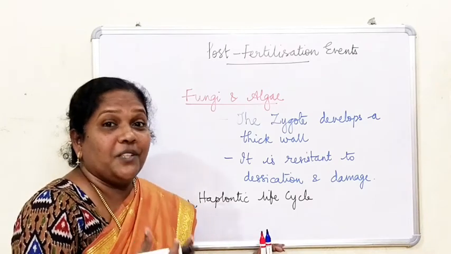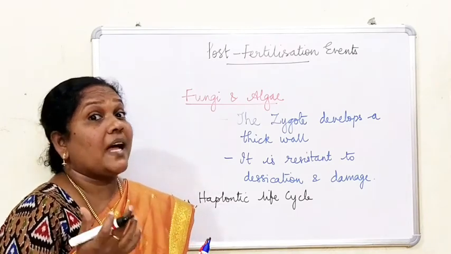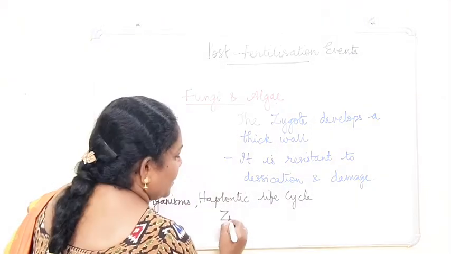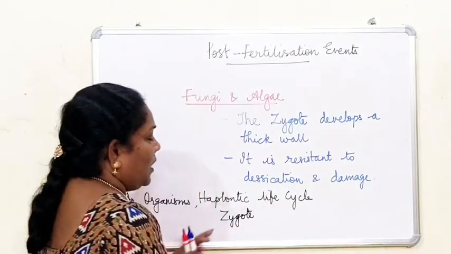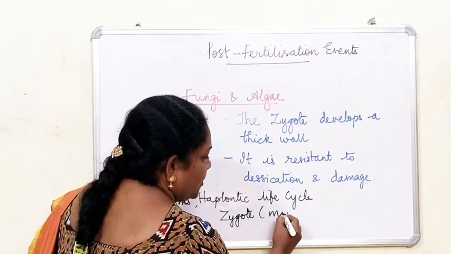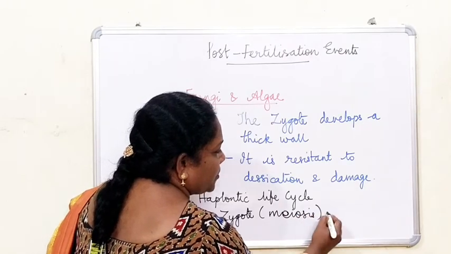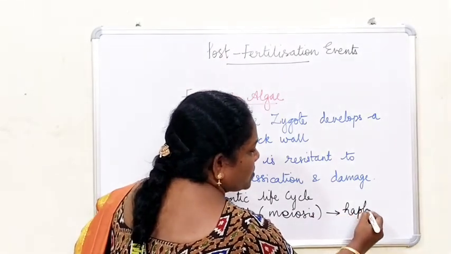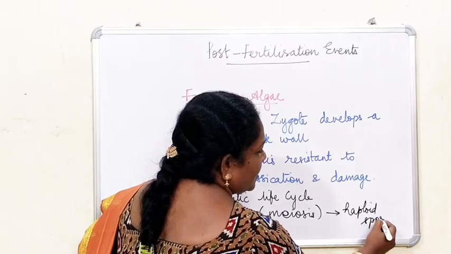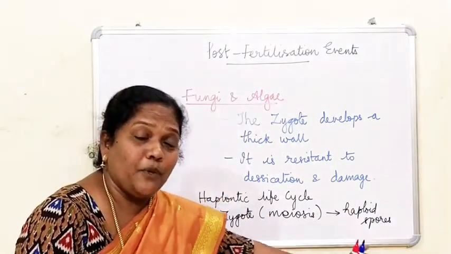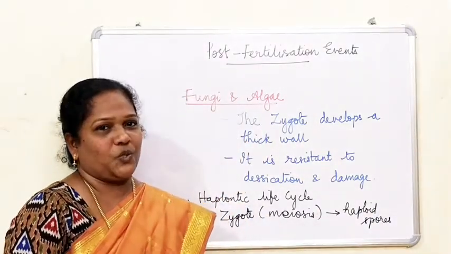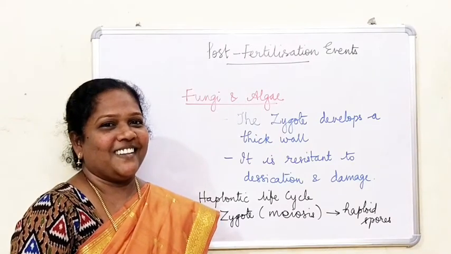So when the zygote divides, it produces many spores which are haploid in nature. Later these haploid spores will develop into haploid individuals, right?